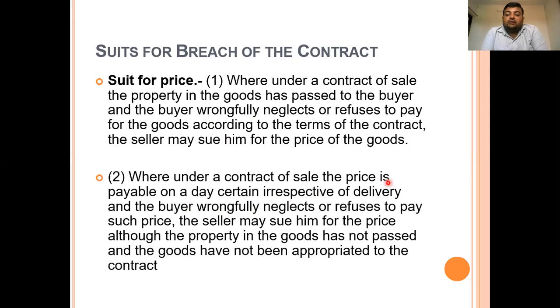Secondly, under the contract of sale, the price is payable on a certain day irrespective of delivery. It means that the delivery may be done or not done. If the buyer willfully neglects or refuses to pay the price, the seller may sue him for the price although the property of goods has not passed and the goods have not been appropriated to the contract. And here it has been already written in the contract that you will pay the payment on such date, only then the delivery will be made.